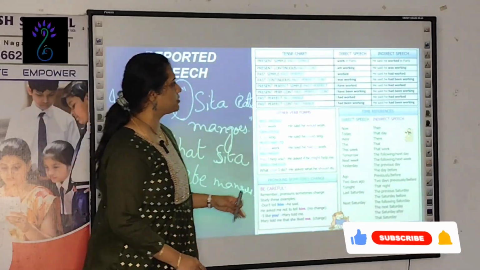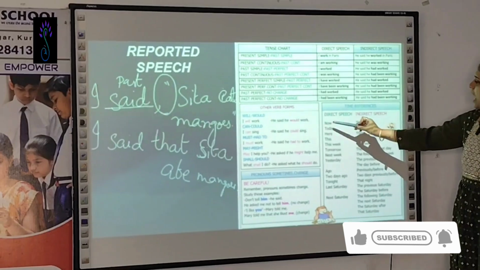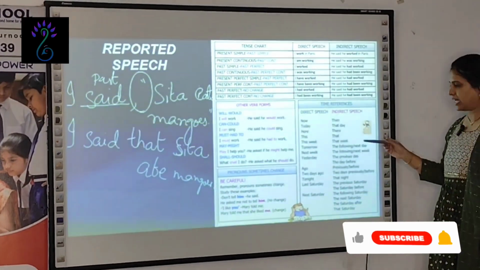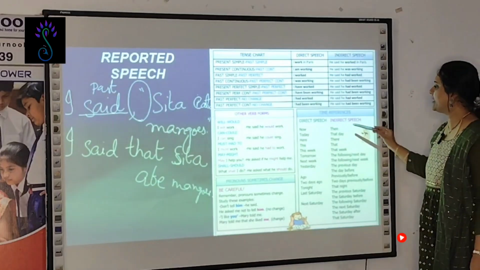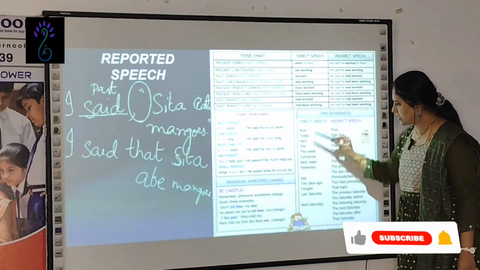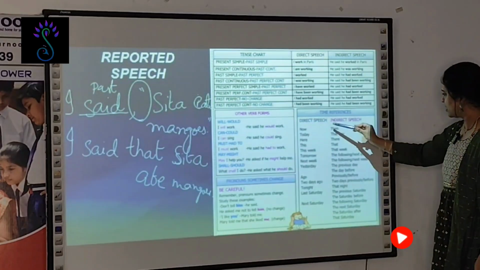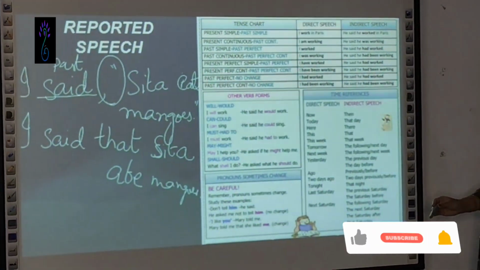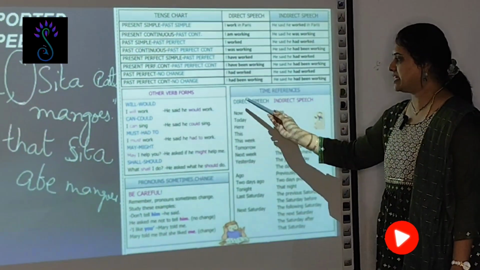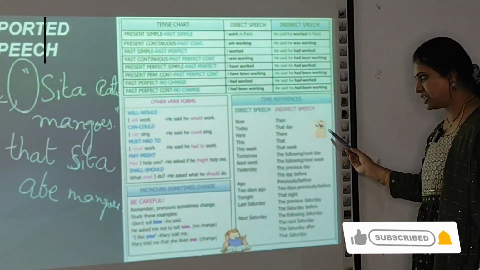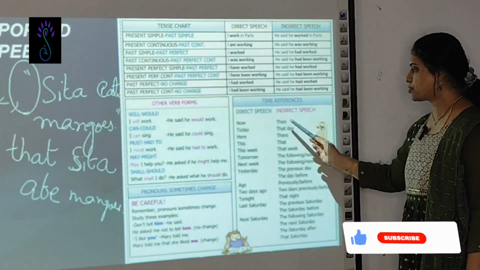Now we'll see the differences in time. Time references, what are the differences? I'll read out whether it is visible or not. The pink one is in indirect speech. Now changes to then. If now is given in direct speech, it changes to then. Today changes to that day. Here changes to there.